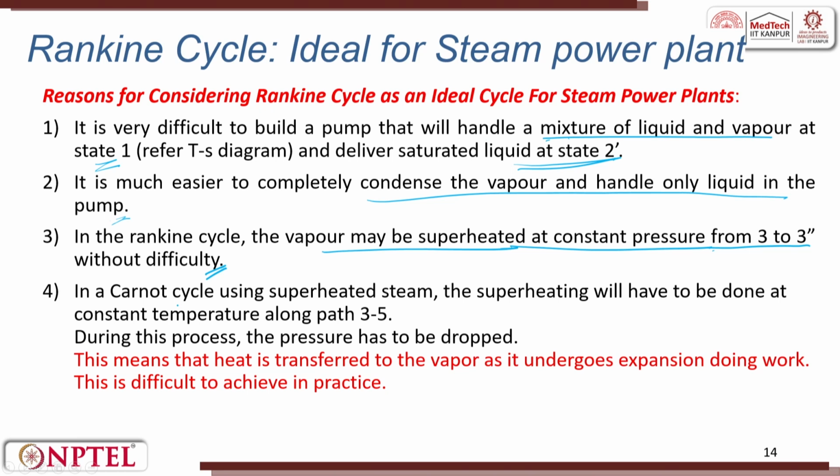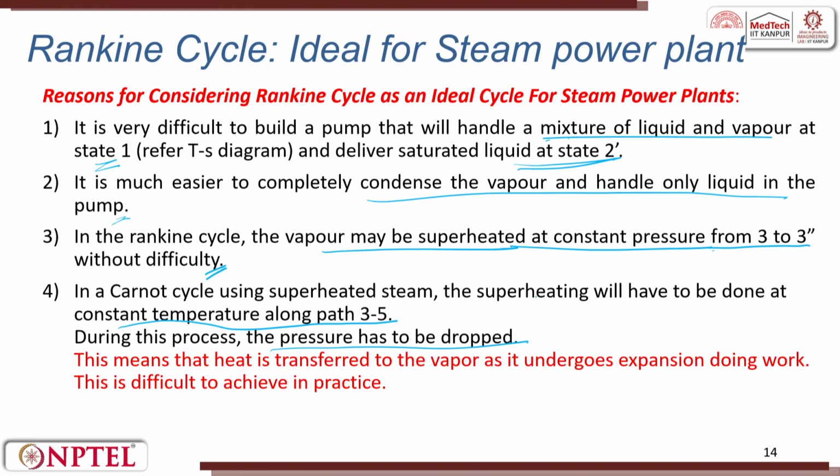In the Carnot cycle, using superheated steam, the superheating will have to be done at constant temperature along path 3 to 5. During this process, the pressure has to drop.